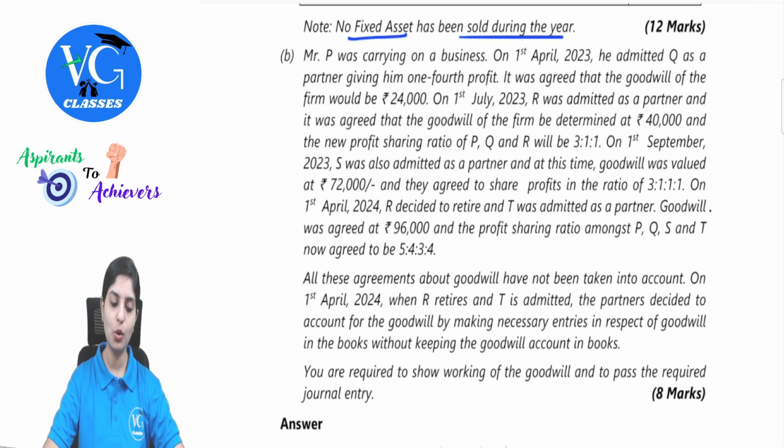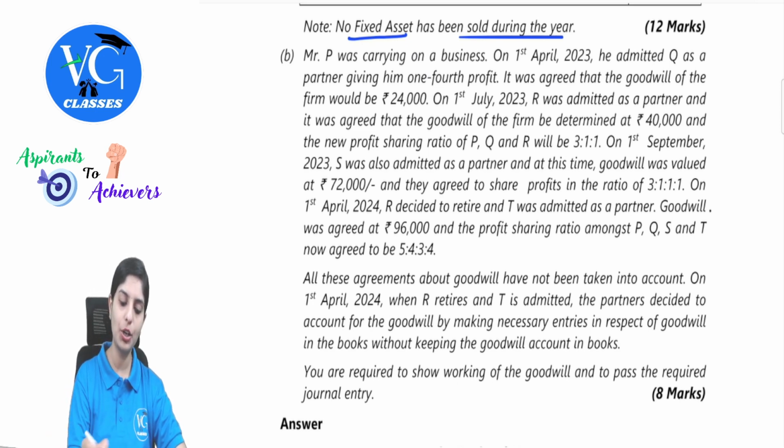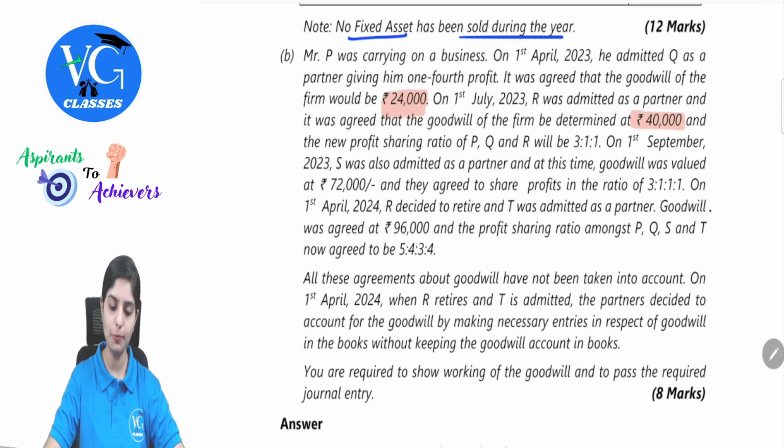It was agreed that the goodwill of the firm would be 24,000. So they are valuing the goodwill. On 1st July 2023, R was admitted as a partner and it was agreed that the goodwill of the firm be determined at 40,000. Now when Q was admitted, goodwill was 24,000. When R was admitted, the goodwill is 40,000. And the new profit sharing ratio of P, Q and R is now 3:1:1.